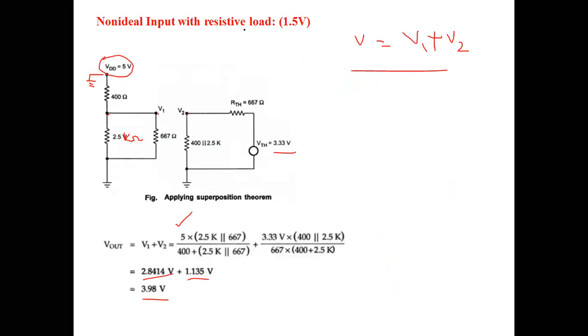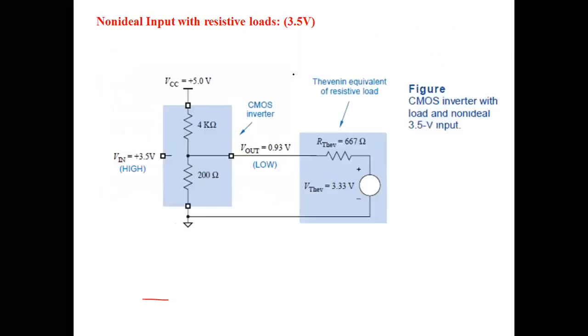So that is a non-ideal voltage resistive load with the 5.5 volt. Now we will see the second condition, non-ideal input with resistive load. So now if you see, the input voltage is logic 1. We say it is a logic 1, but the voltage is 3.5 volt. If you apply 3.5 volts, what would be the output that you are seeing? The output is 0.93 volts. Without the resistive load, what is the output? Without the resistive load, the output is 0.24.